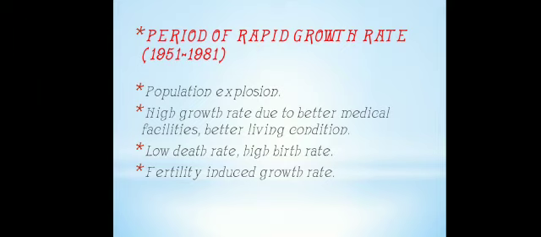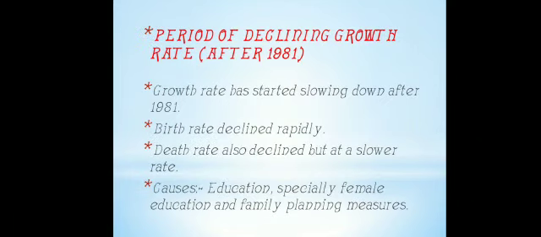The average annual growth rate was high, that was 2.2%. It is in this period after independence that developmental activities were introduced through different programs, and living condition of people improved, so there was high natural increase and higher growth rate, and this situation of higher natural increase was due to high fertility rate. That's why this phase is known as fertility induced growth rate phase.